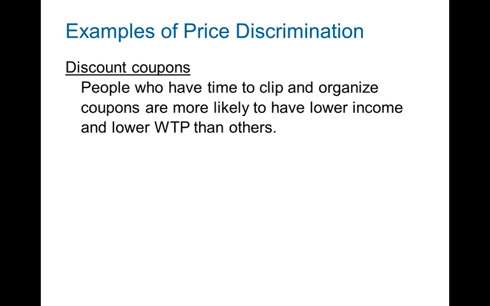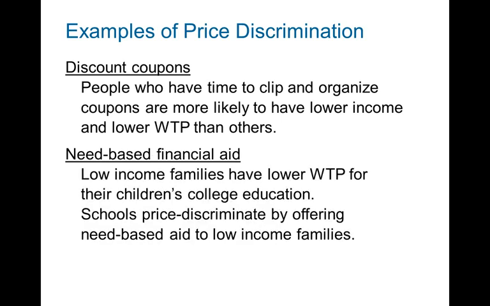Discount coupons are one. Some people do collect coupons and use them religiously. Some people don't. They just don't have the energy or effort or time to do that. Need-based financial aid: not everyone pays the same tuition. Different people have different willingness to pay for college. So schools price discriminate by offering need-based aid or different kinds of scholarships to low-income families so that they can attend universities. Okay, so that's all we have for monopolists.